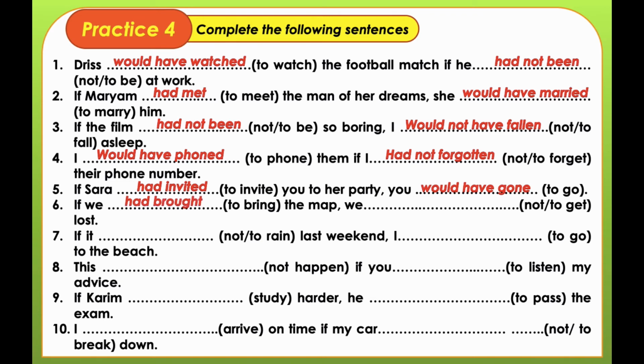If we had brought the map, we wouldn't have got lost. Some of you would write gotten. Both of them are considered as past participle, got or gotten. We wouldn't have got lost. If it hadn't rained last weekend, I would have gone to the beach. This would not have happened if you had listened to my advice, or listened with T. Great. Both of them are correct.